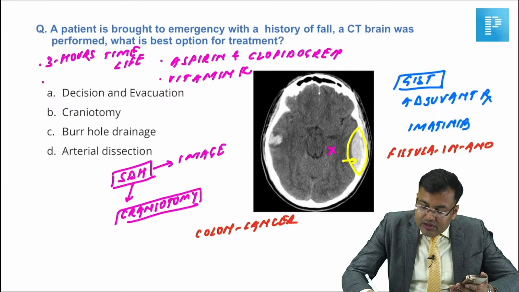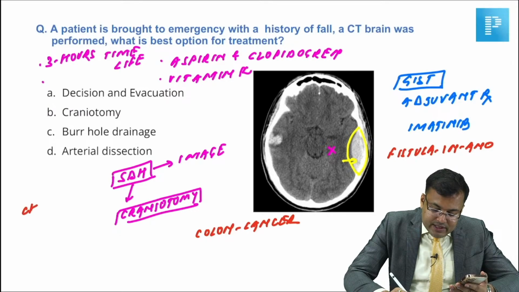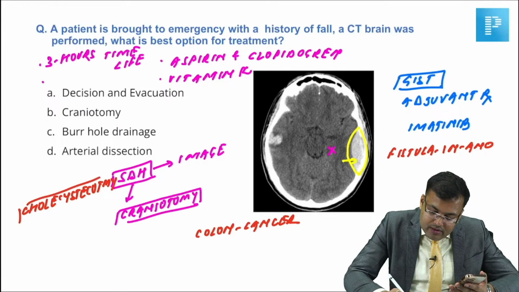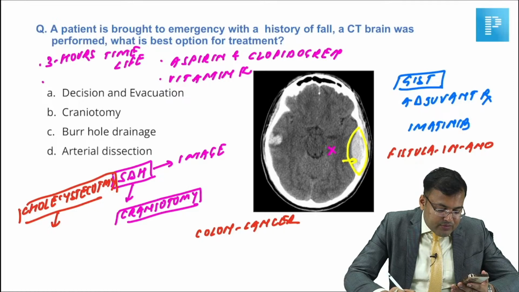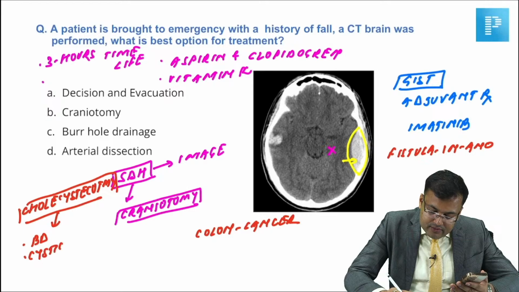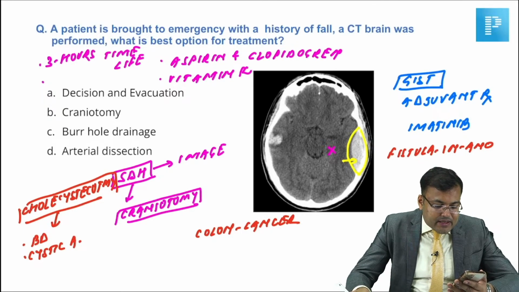And there was one question of cholecystectomy, in which structure was supposed to be identified. In the cholecystectomy, yes, the structure was to be identified. It was bile duct, cystic artery. GIST treatment, yes, we give imatinib.